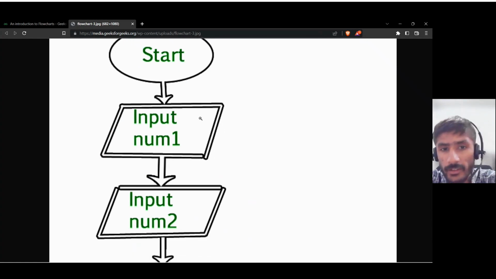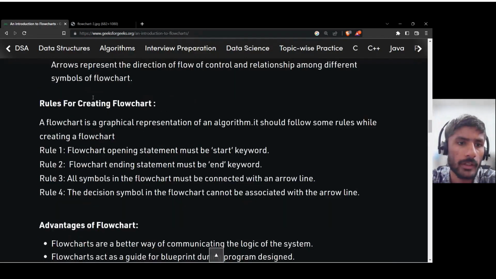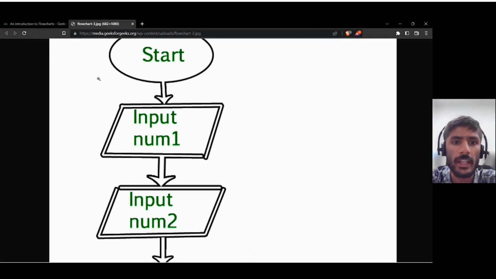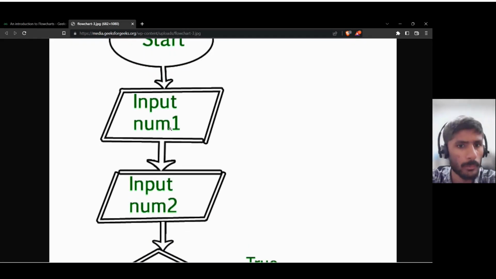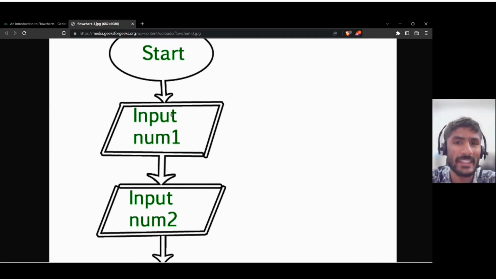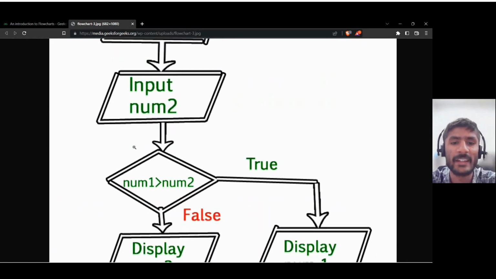Then this shape is what? I know it's a parallelogram, but in our flowchart, what is this component called? This is called input output. Like you forgot that? Let me remind you again. Here we go. This is for input output. So we input number one, input number two, and these arrows are the flow lines. These arrows are called flow lines.